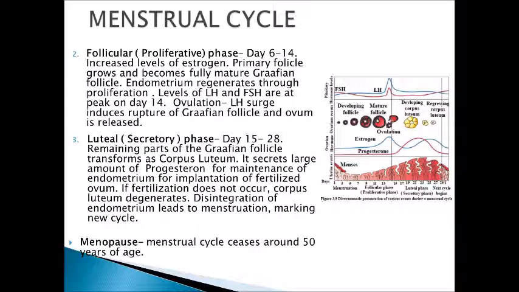The levels of LH and FSH are at peak on day 14. Ovulation occurs because of the LH surge, which causes rupture of the Graafian follicle, and the ovum is released during this phase. So, this is from day 6 to 14. You can see here the regeneration of the endometrium occurs through proliferation, and hence the phase is called the proliferative phase.